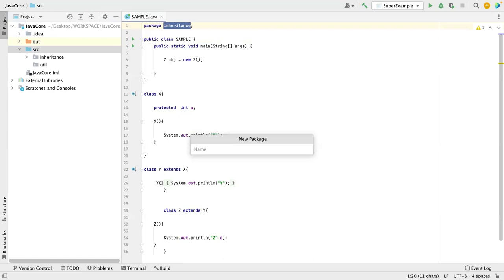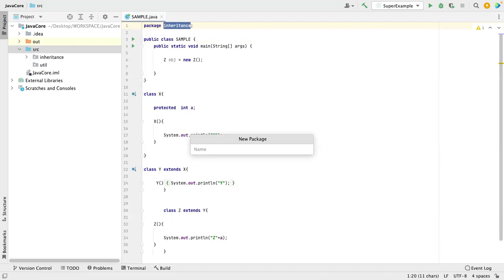There are certain standards that all these companies follow, but before that, we have to learn what packages are, what the use of them is, and how to import classes from the packages. So if anyone asks what is a package, a package is a namespace that organizes a set of related classes, interfaces, enums, and annotations. Okay, so let me create one more package.